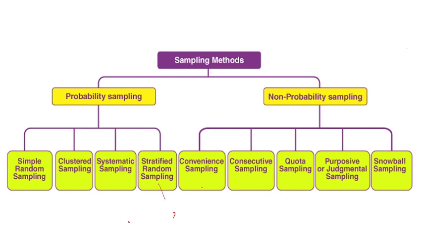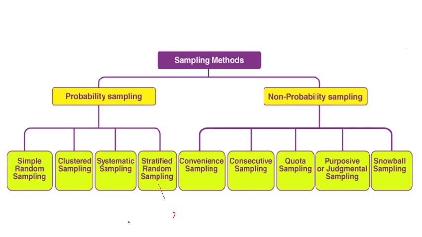Then we have convenience sampling, also known as accidental sampling, opportunity sampling, or grab sampling, where the researcher collects the data as per his convenience. Consecutive sampling is when sampling is done simultaneously. Quota sampling is where you apply limits. Purposive sampling is when a researcher does the sampling with a specific purpose, like a school teacher doing a sampling study to find out why students are coming late to school.